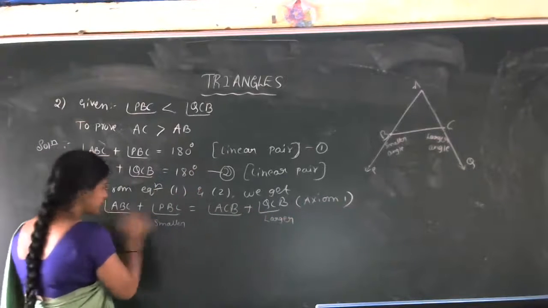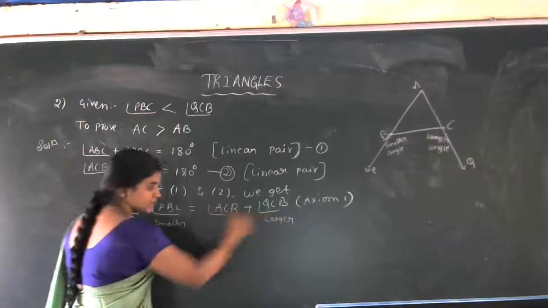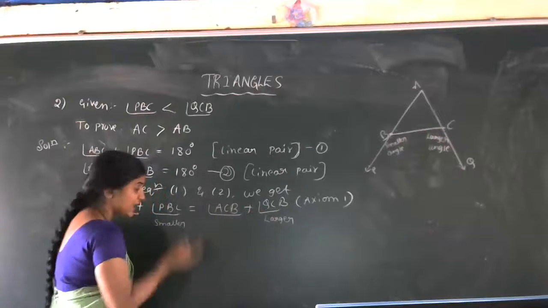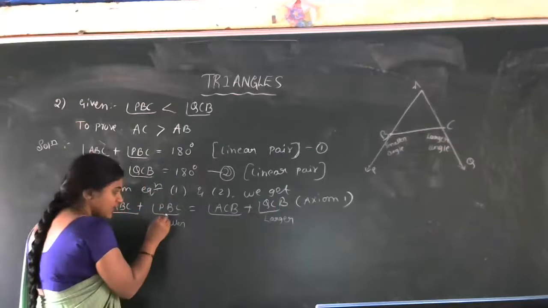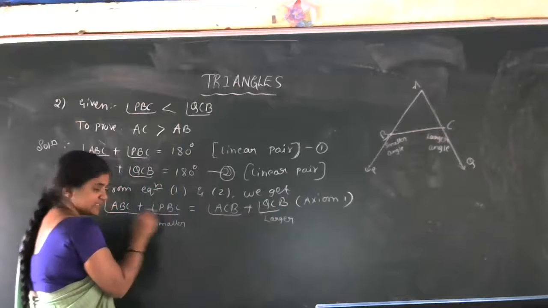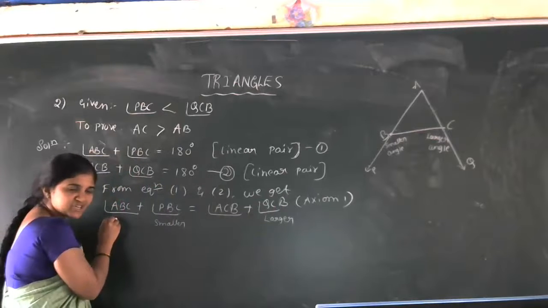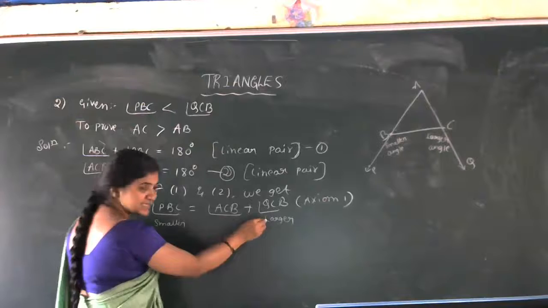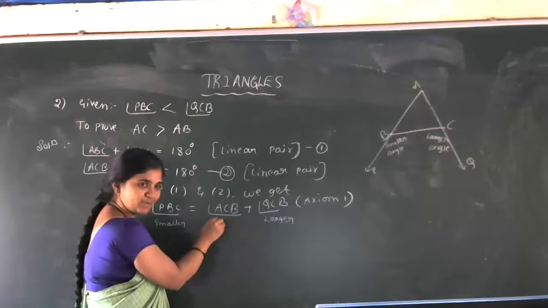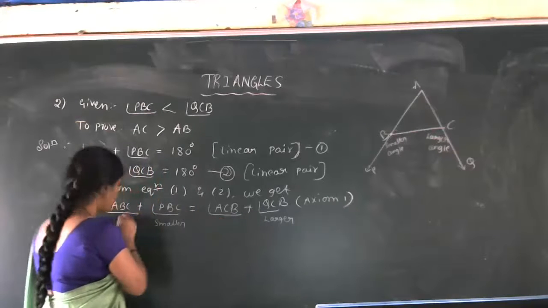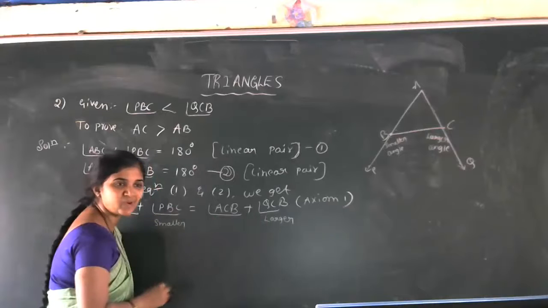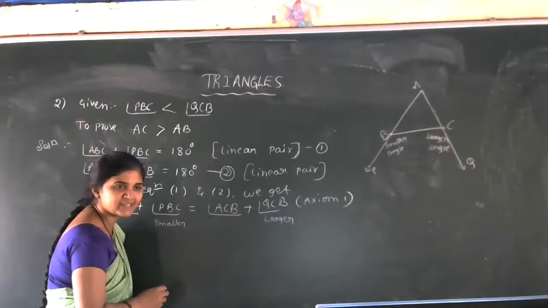But the sum of these two is also 180. Now you just think: this is a smaller angle, in the sense ABC is larger, no? And this is larger, in the sense ACB is small, no? So then, can you compare ABC and ACB now?